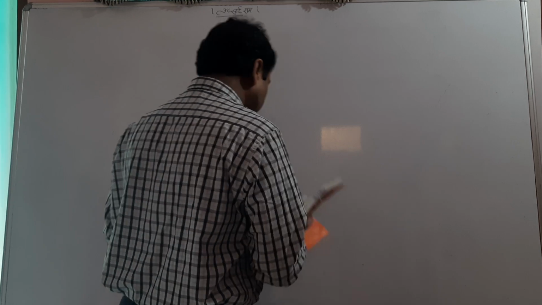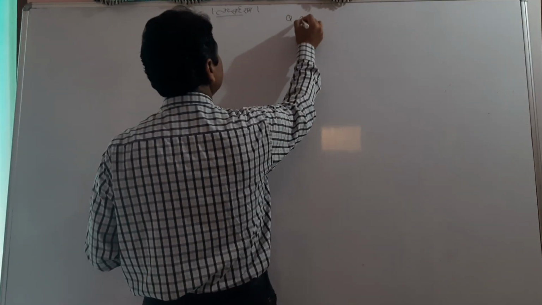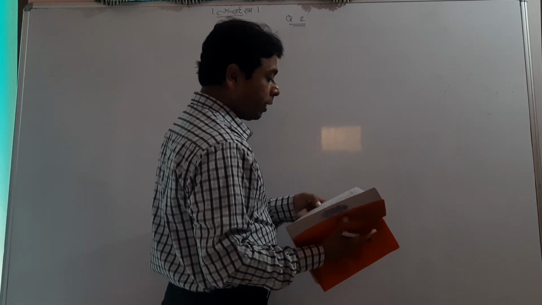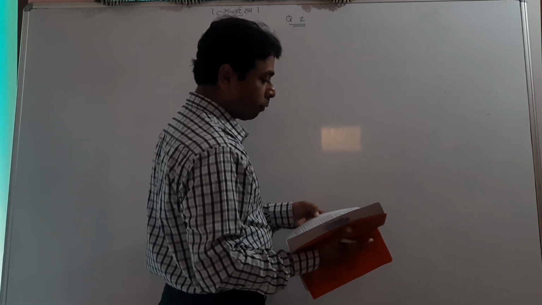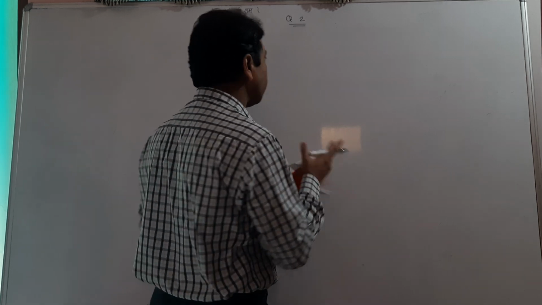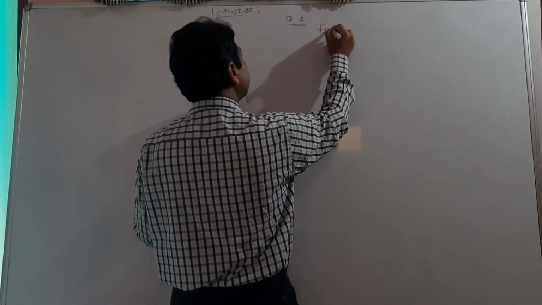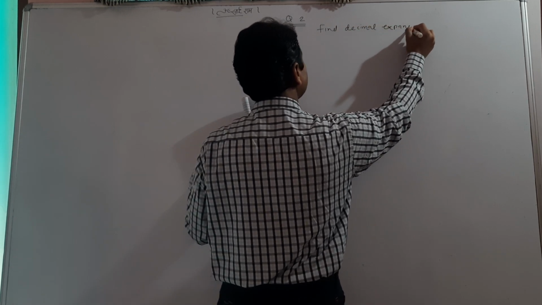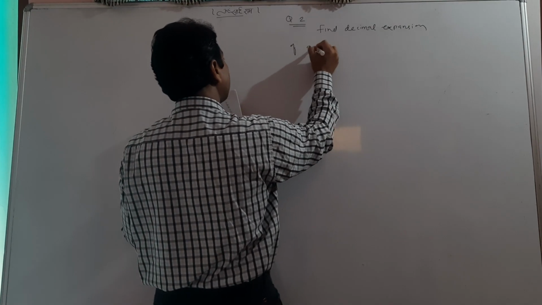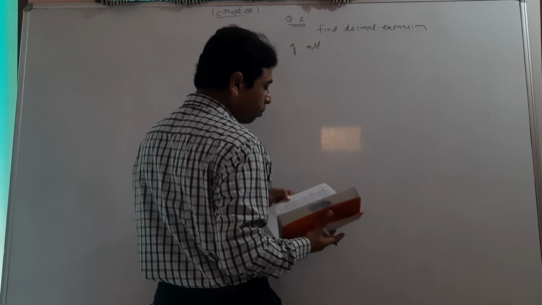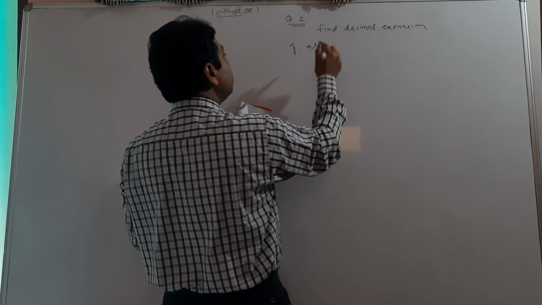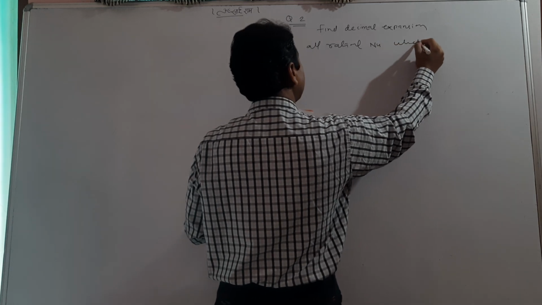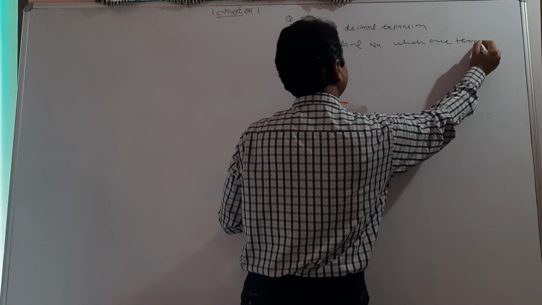Now I'll tell you one of the important questions, question number 2. In your book, page number 18, the question says, write down the decimal expansion of those rational numbers in question number 1 above which have a terminating decimal. We have to find the decimal expansion of all rational numbers in question number 1 which are terminating.